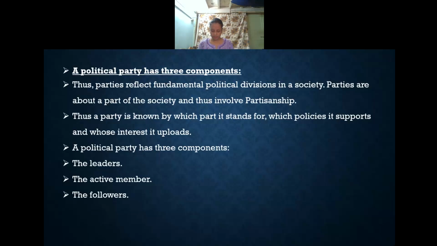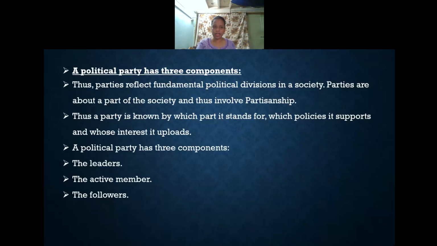It is a group of people. Okay. So the party, what kind of policies it will support, how much interest it will uphold, and what the three components are to say a political party. They will see the leaders, the active members participating in that political party, and the followers.